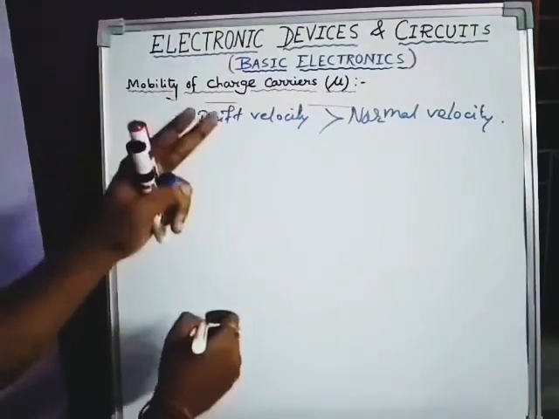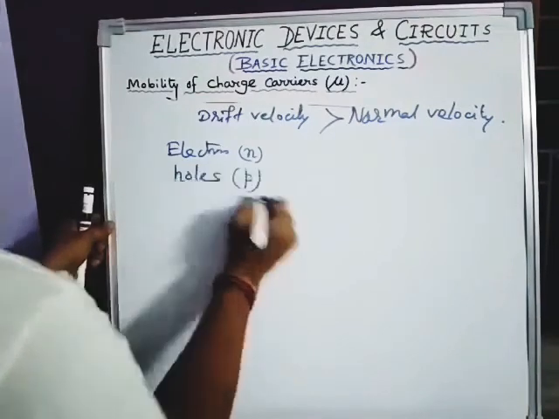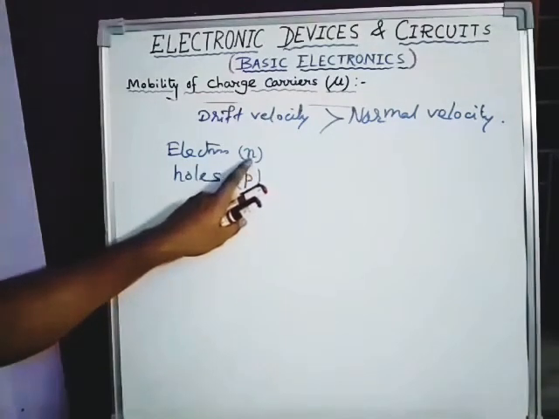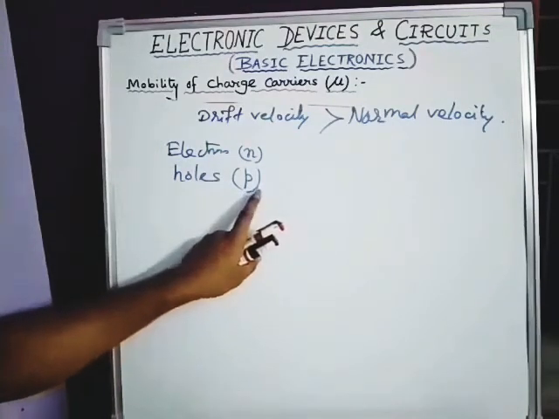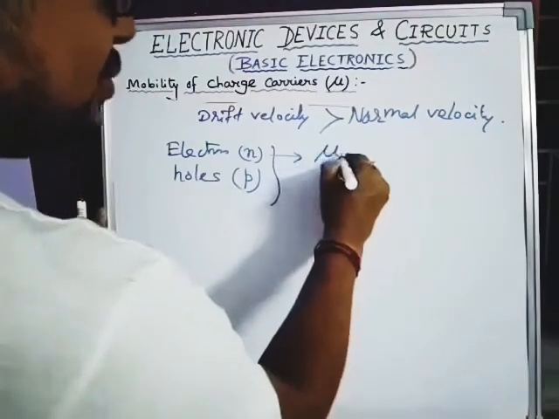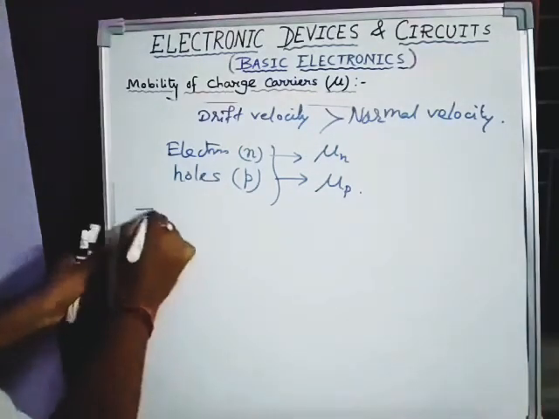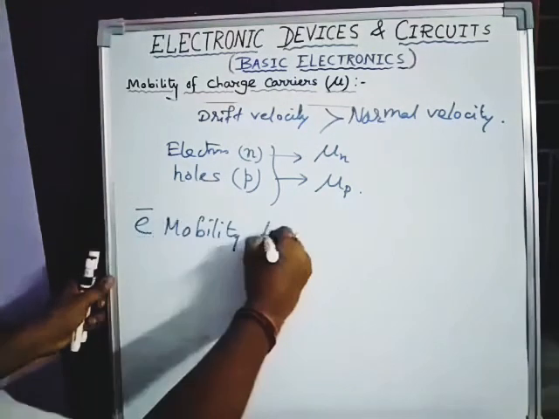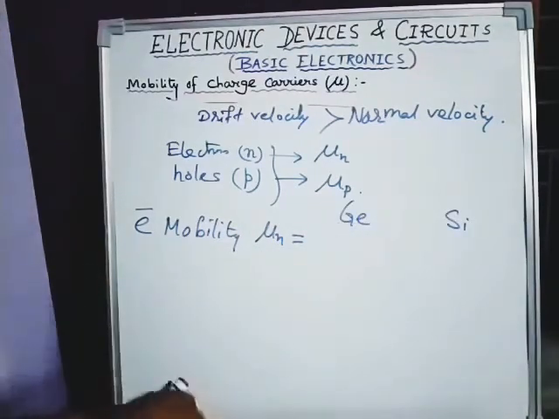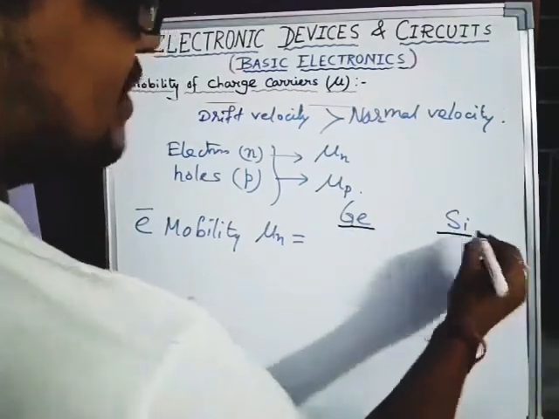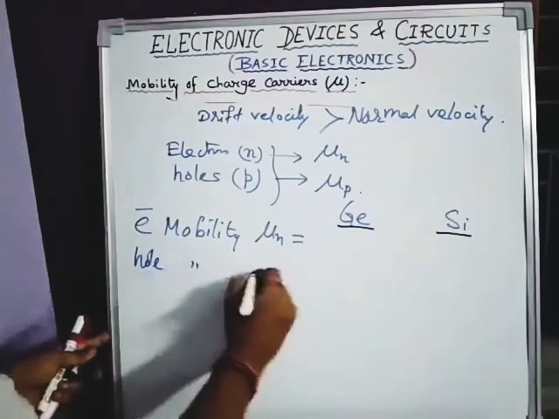As I told you, there are two charge carriers in a semiconductor. One is the electron, N, please remember, and the other is the hole, P. How to remember? N is negative, so the electron is negative, that's why the electron is N. The hole is positive, so it is considered P. That's why electron mobility is denoted as mu n and hole mobility as mu p. There are two naturally available semiconductors: germanium and silicon.